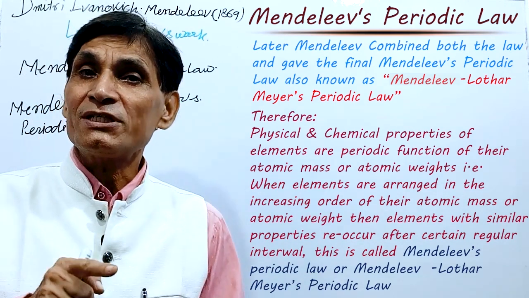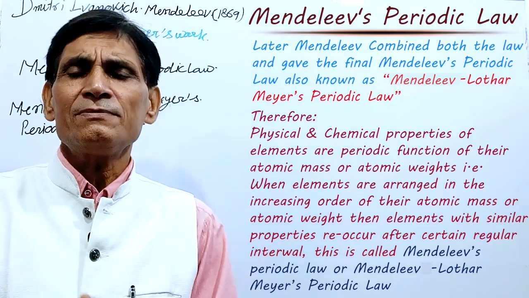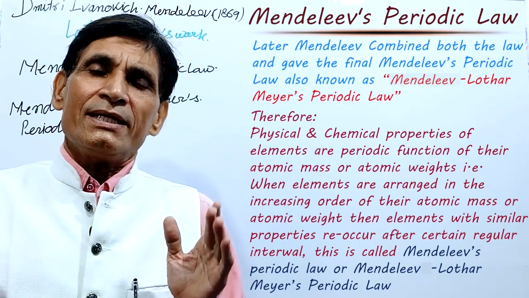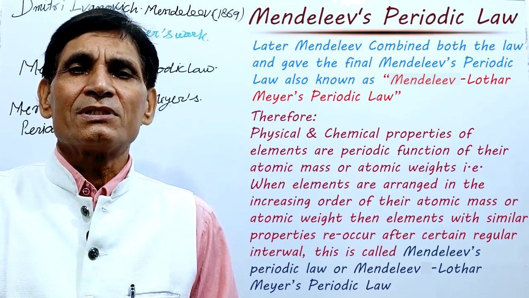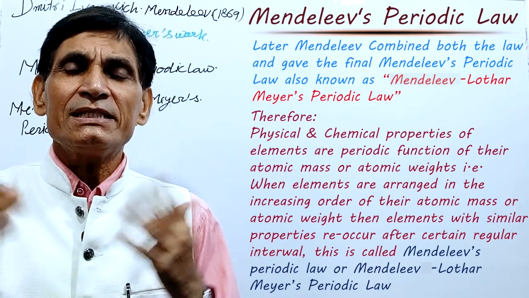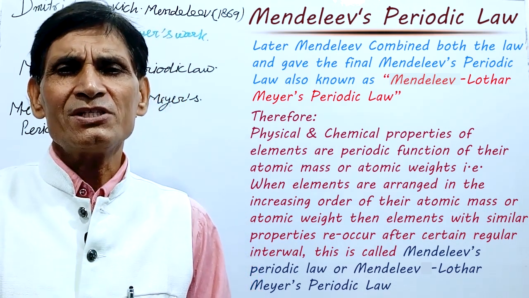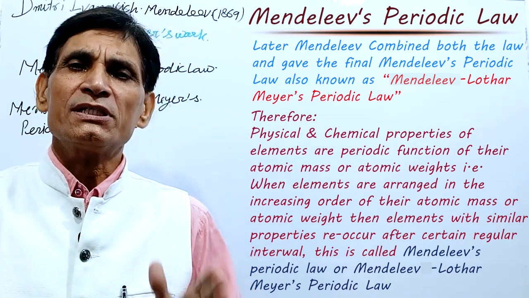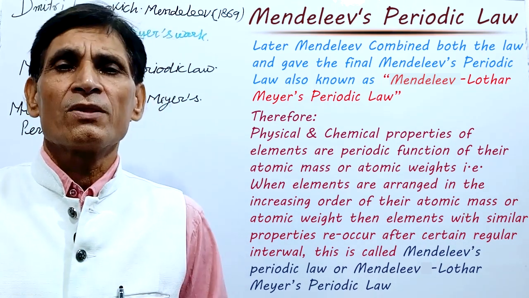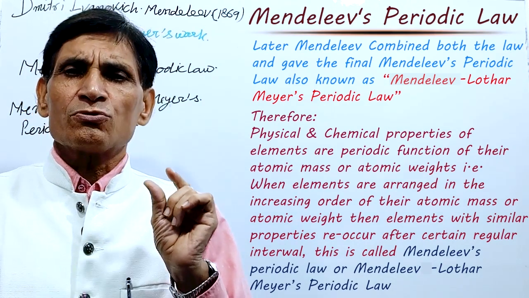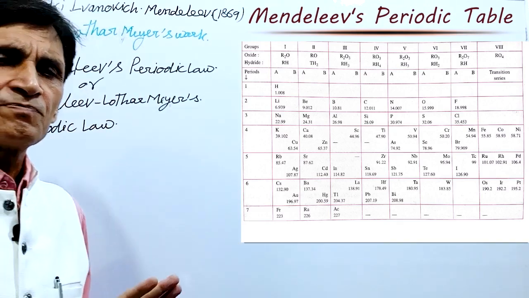And why is it called periodic table? Because in that chart, in that table, elements having similar property were repeated or reoccurred after certain fixed regular interval. This is why the name periodic table is given. Now the next point: I want to tell you about Mendeleev's periodic table.